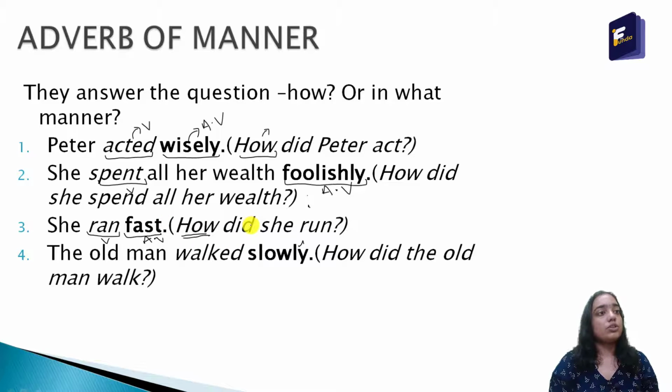The old man walked slowly. Here slowly is the adverb and walked is the verb. Slowly is the adverb of manner because it is answering the question how. If I ask how did the old man walk, the answer is slowly.